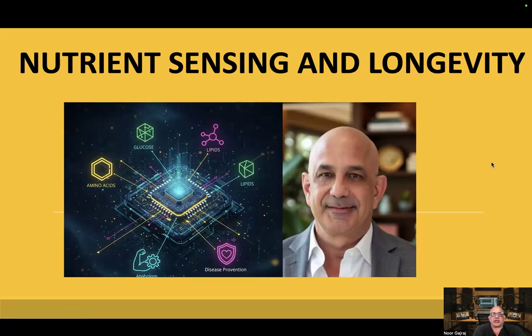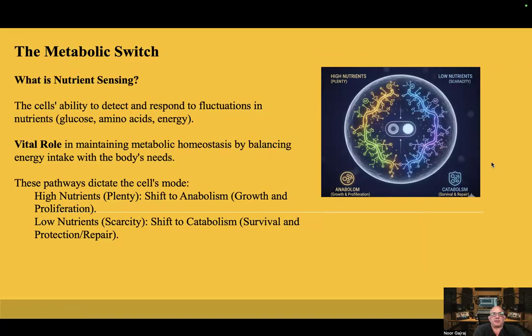Noor Gajraj. Let's talk about nutrient sensing and longevity. The metabolic switch. What is nutrient sensing? It's the cell's ability to detect and respond to fluctuations in nutrients, such as glucose, amino acids, energy. It has a vital role in maintaining metabolic homeostasis by balancing energy intake with the body's needs.